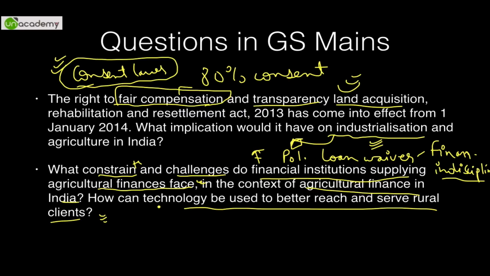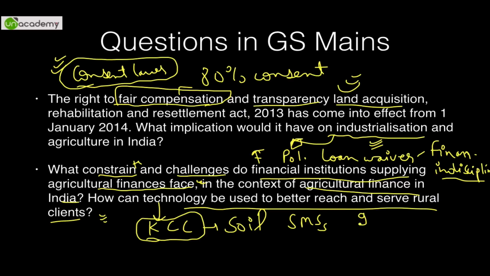How can technology be used to reach and serve rural clients better? See, what happens is you can have something called Kisan call centers, where they can call, and after giving basic information about the type of soil and the type of equipment they have, they can inquire about what type of crops they can grow. For example, through SMSs, see, mobile penetration in India is 900 million. That is roughly 80% of Indians have mobile phones.